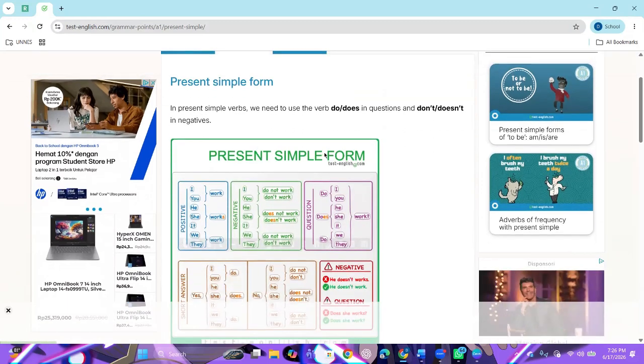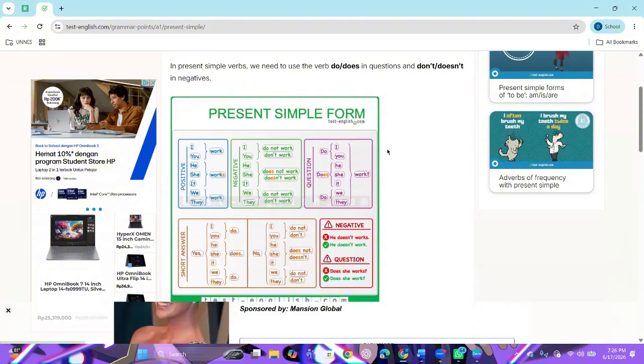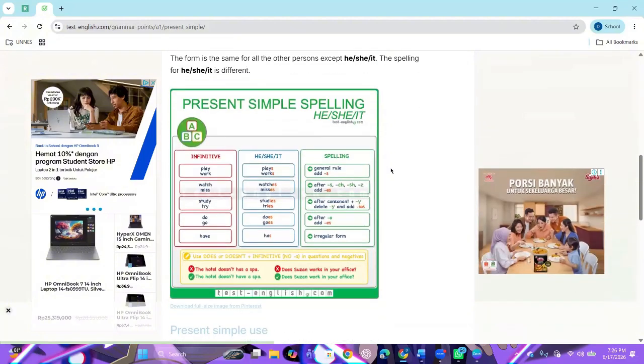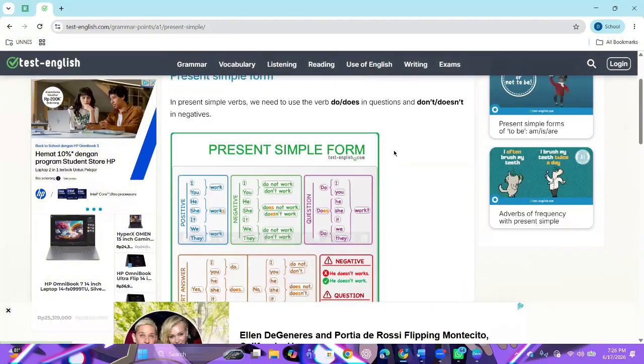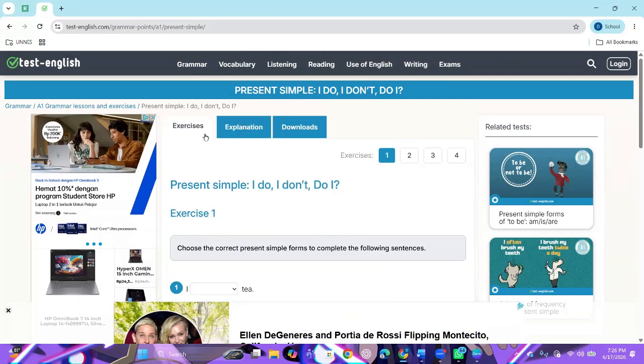Alright, this is like what I explained before. You can use I, you, we, they with do or don't, and he, she, it with does or doesn't. If it is a question, you add do, does or doesn't at the first. Alright, I think you understand the explanation. Let's move to the exercise.